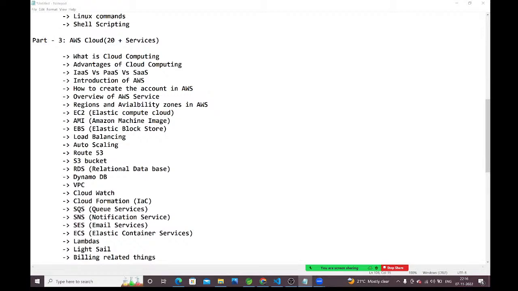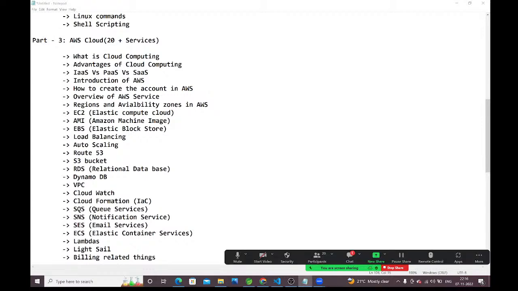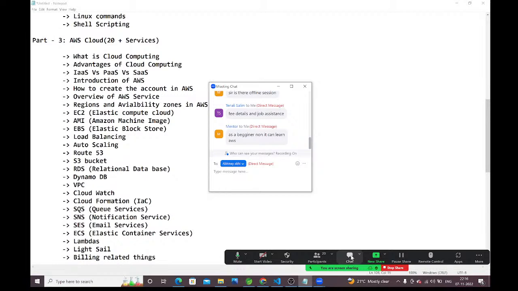If you know one cloud technology, the remaining are dead easy. If you know AWS, learning Azure and GCP is not that difficult. Among all cloud providers, AWS is the number one in the market. Why? Because 190 plus countries are using these AWS services.